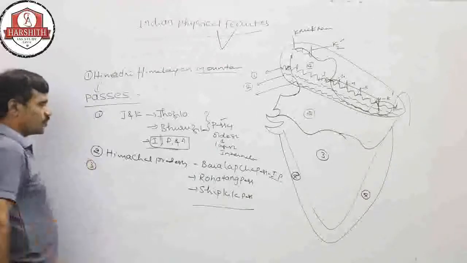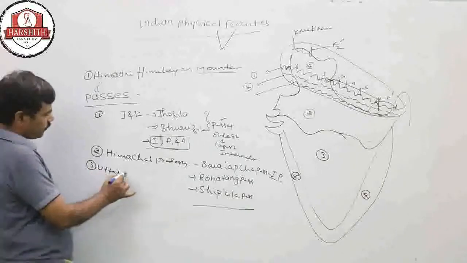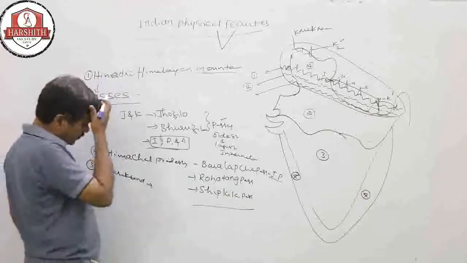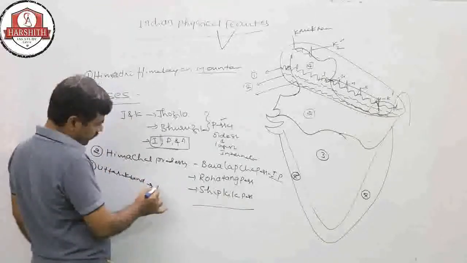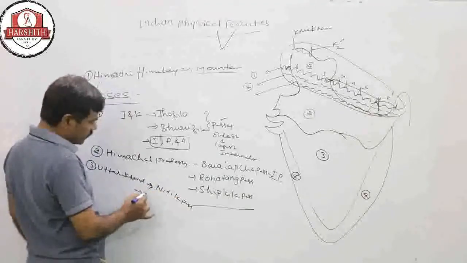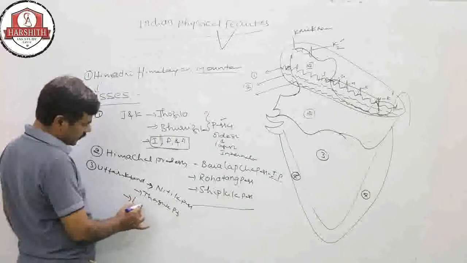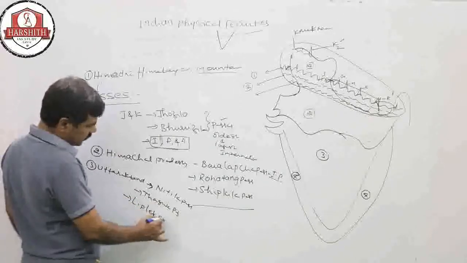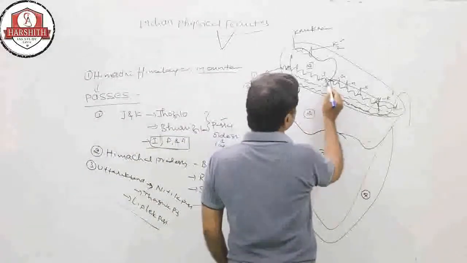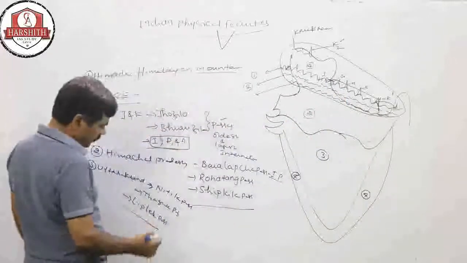So the next, third one, Uttarakhand. Uttarakhand city, district, state also. So in the state, Niti La Pass, Thaga La Pass, Lipulekh Pass. So these are the important passes.